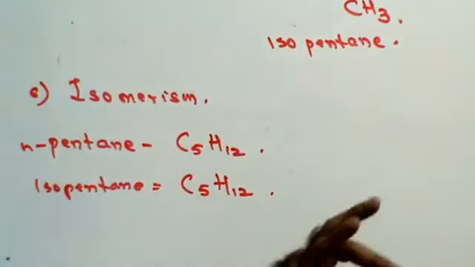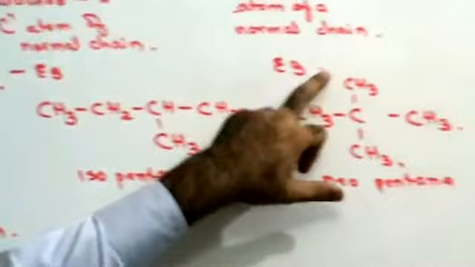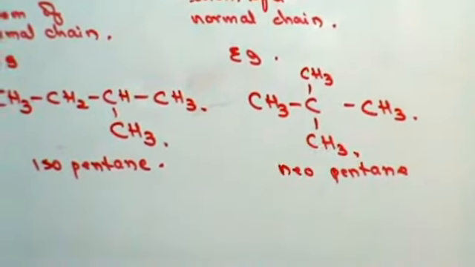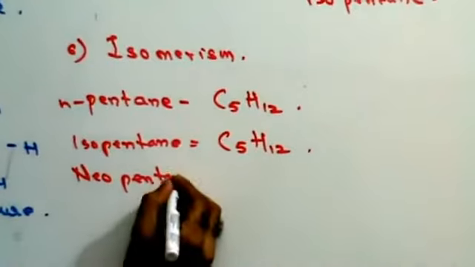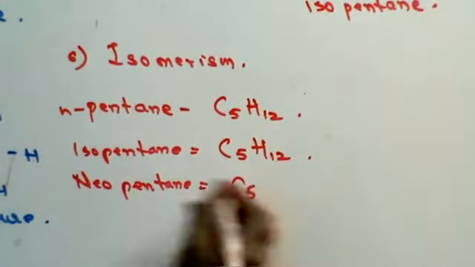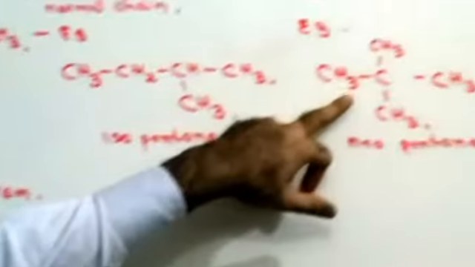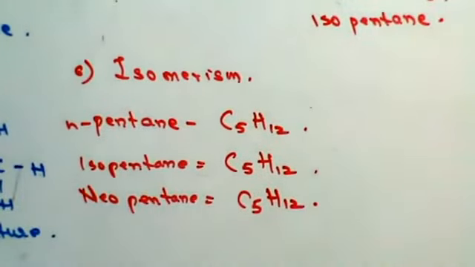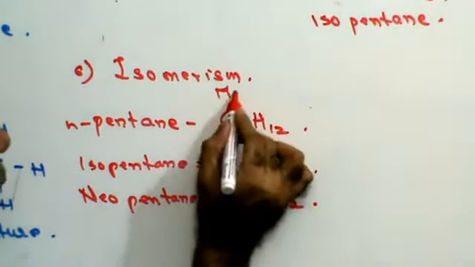Let's look at neostructure, guys. 1, 2, 3, 4, 5. Neopentane also has 5 carbon atoms. How many hydrogen atoms does it have? 3, 6, 9, 12. It again has 12 hydrogen atoms. That means all of them have the same molecular formula.